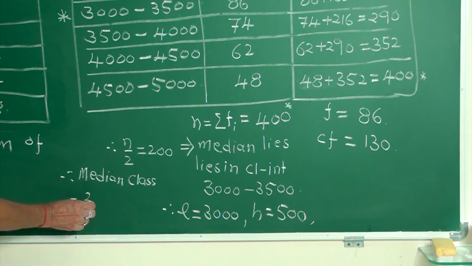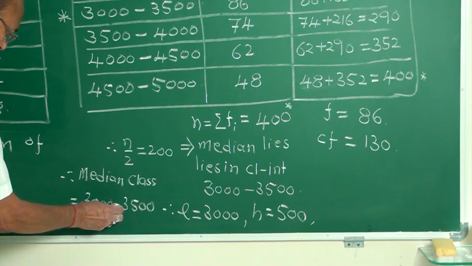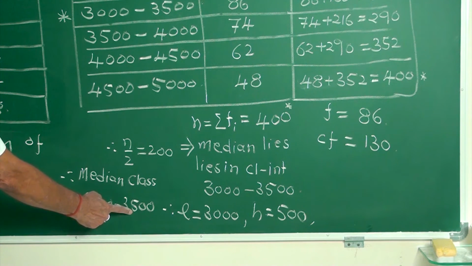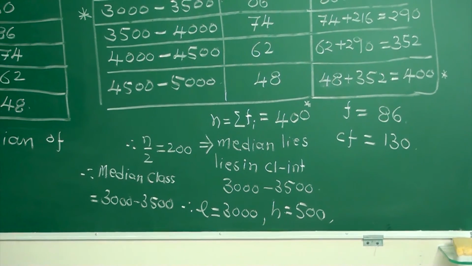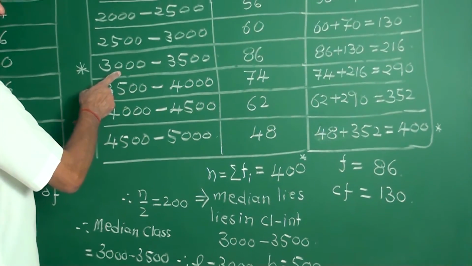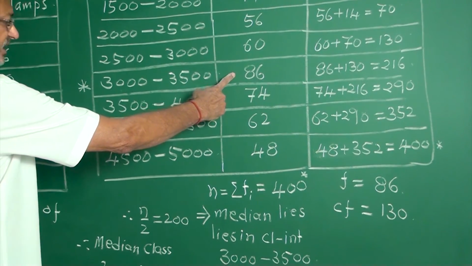The median class is 3000 to 3500, in which the lower limit L is 3000. H is 3500 minus 3000, which is 500. F is the corresponding frequency of this class interval, which is 86.